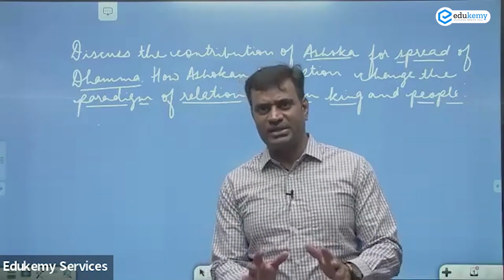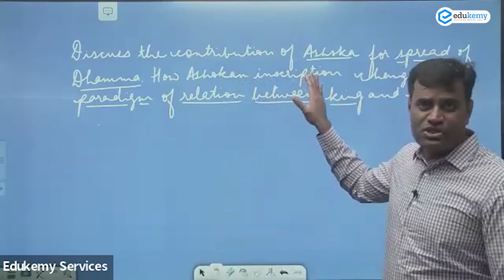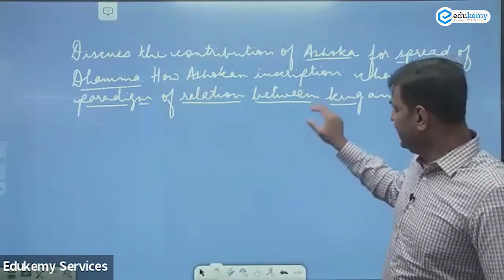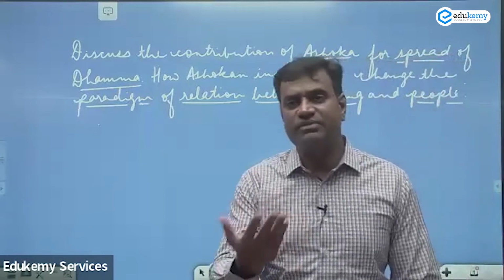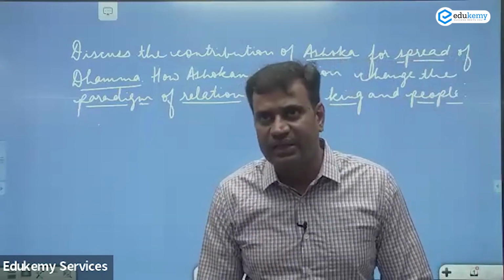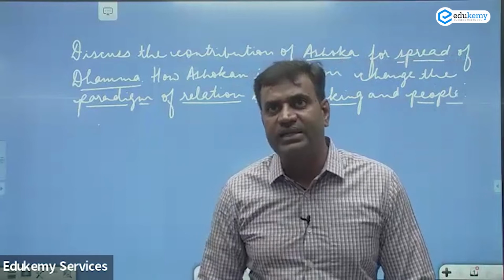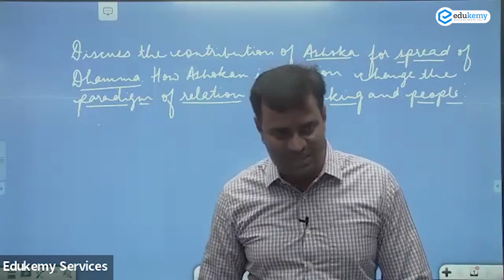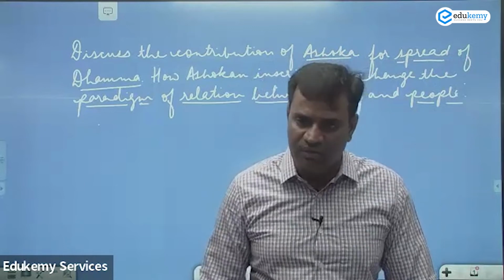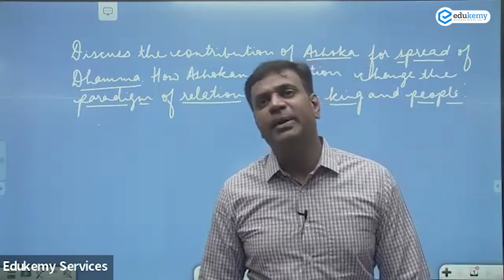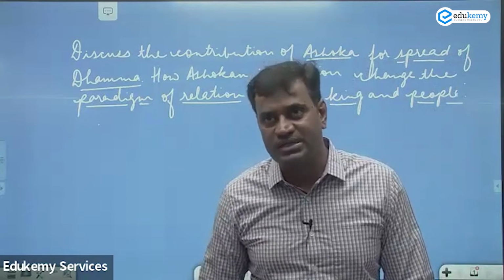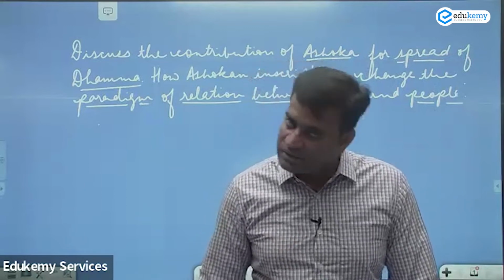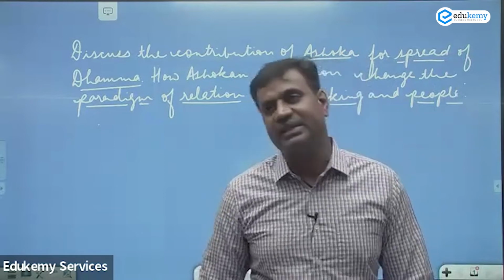Just understand, the answer would be, first of all, you have to write about the contribution of Ashoka in the principle of Dhamma. You start after the policy of the Kalinga War. After the War of Kalinga, highlight why Ashoka adopted Dhamma, as he abandoned the policy of physical annexation and adopted the policy of cultural conquest. Then you mention how he promoted this Dhamma through 14 major rock edicts, minor rock edicts, and the pillar edicts. Write some of the content and examples there.